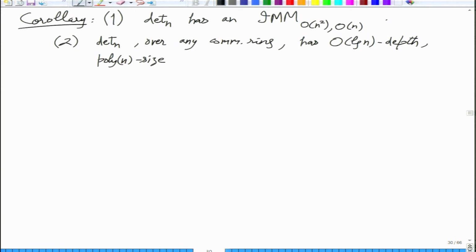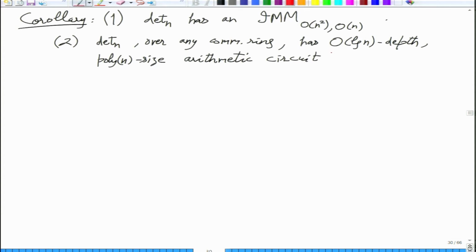It's not too big a circuit, but the depth that it gives you is log n. This is an improvement even over the first result you saw, where we showed determinant is in VP. There we got log square n depth. Now this is log n depth.